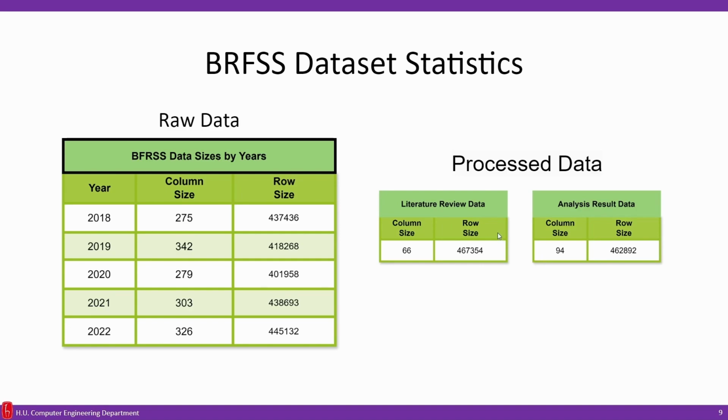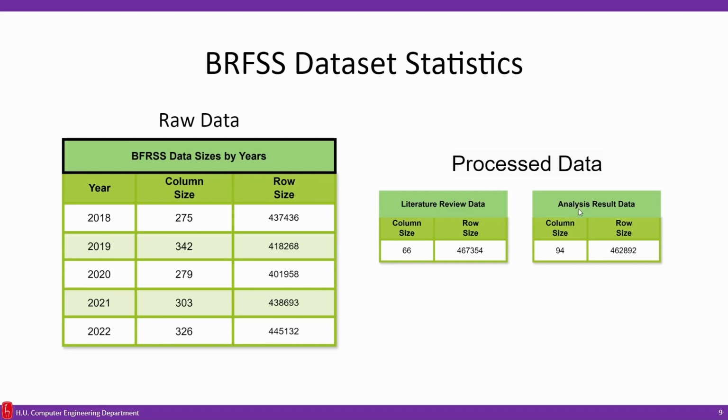For example, the literature review data. When we look at the literature studies, we get some features and we create this data. And also, in addition to this literature review, we can apply some statistical analysis, for example chi-square and correlation.